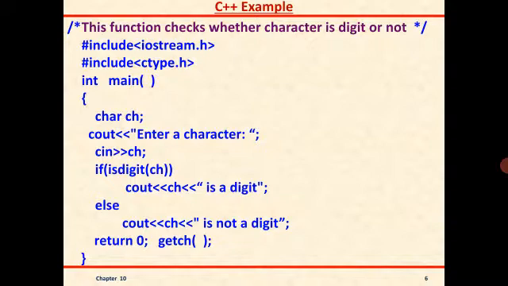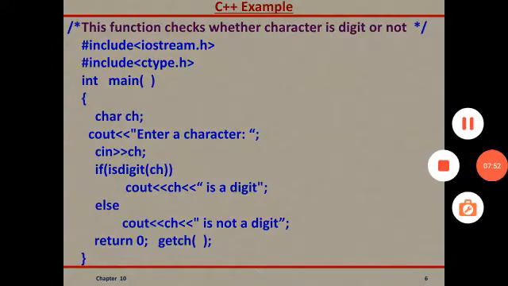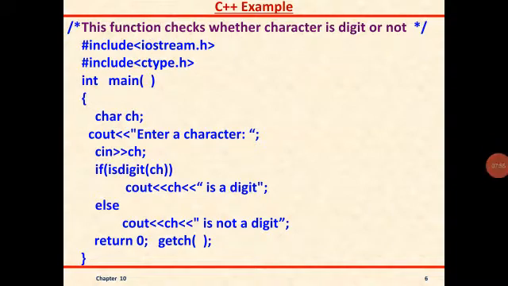Now students, let us understand the character function with the help of an example. So here we have taken one simple program to check whether the character is a digit or not. Means I'm going to enter one character and I would like to check whether that entered character is a digit or not a digit. So to do that, I have to use which function? I'm going to use the isdigit function.